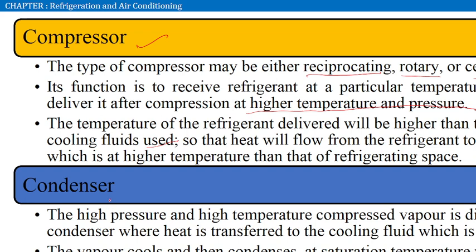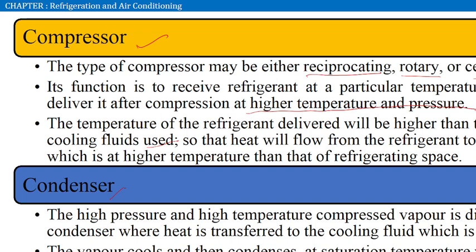The next is the condenser. The high pressure and high temperature compressed vapor is discharged into the condenser, where heat is transferred to the cooling fluid, which is normally water or air. In some places they immerse the condenser inside water, so it transfers its heat to the water.